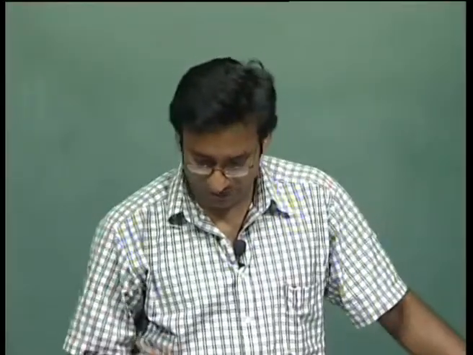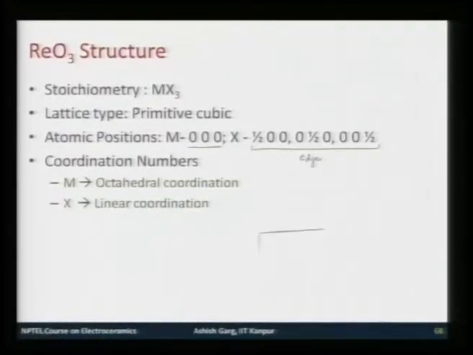Okay. So, I can form this structure, and this is what it is going to look like if I make this structure according to what I have written. According to what I have written, I am saying that the metal is at 0 0 0. So, this is the metal, or the cation. So, this will effectively make one cation. The anion I am saying is going to these sides.